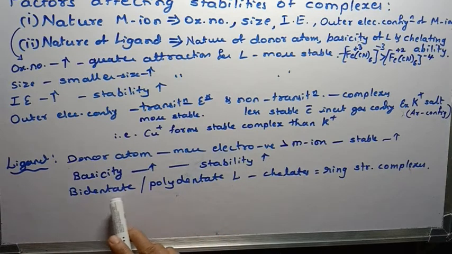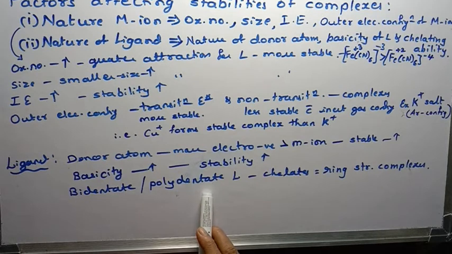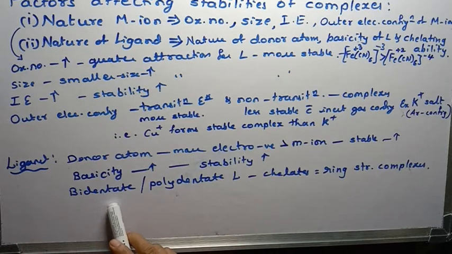With this, the last one, the ligands which are bidentate or polydentate. Bidentate means the same ligand capable of donating two pairs of electrons, or which has two donor atoms.